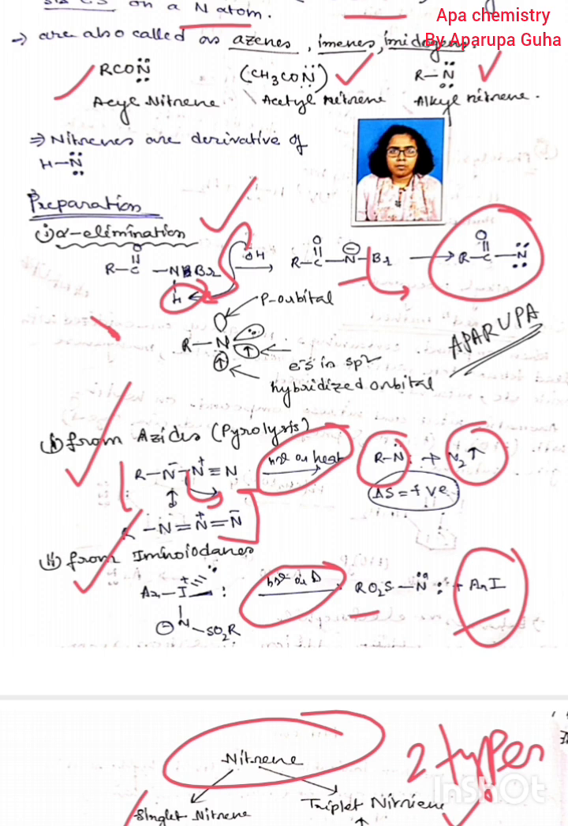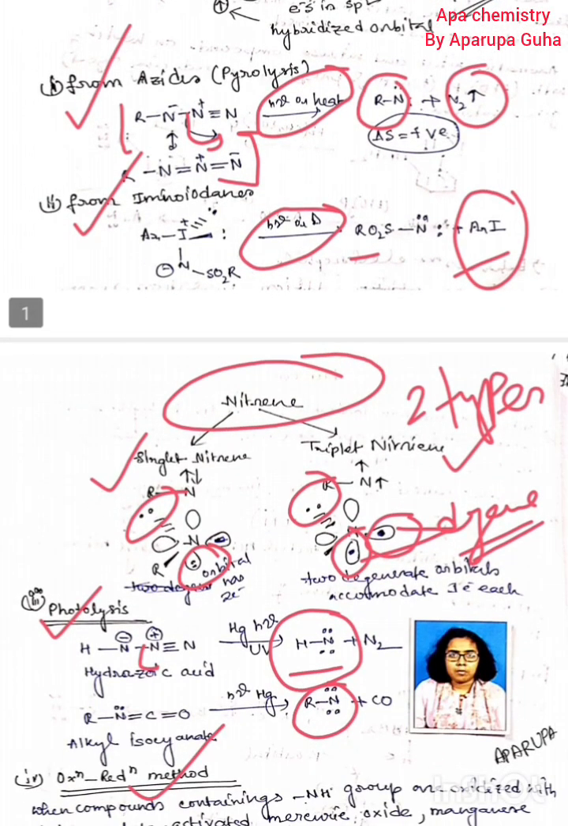Next, on preparation, alpha elimination. Alpha means, with respect to any functional group, the nearest position is called alpha, the second nearest position is called beta, and the third nearest position is called gamma. From azide pyrolysis, N2 should be released by photolysis or heat, and nitrene can be produced. And from iminoiodinanes, a haloarene is also produced along with nitrene.